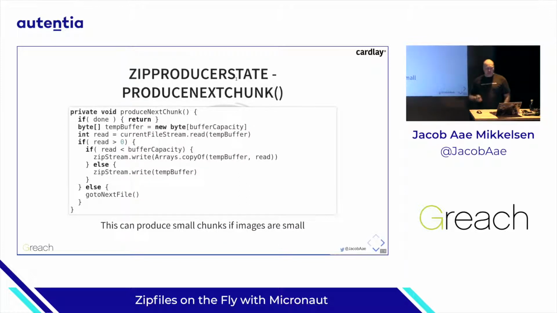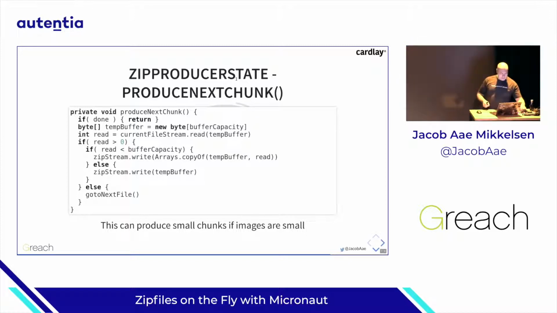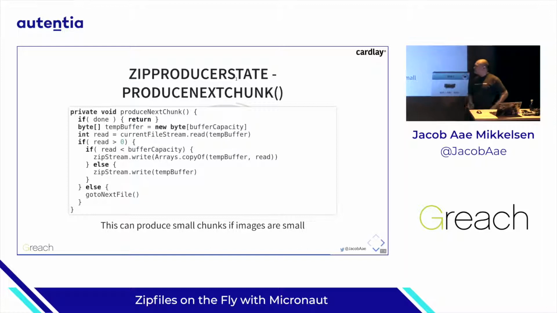Then we can produce the next chunk. So if we're done, we just return, there's nothing there. Otherwise, we create a buffer. I ask the current file stream to read into my temp buffer. If it reads something, I determine, did it fill the buffer? If it does, I just output the entire temp buffer. Otherwise, if I'm at the end of the current file, I won't get the full 4 kilobytes.